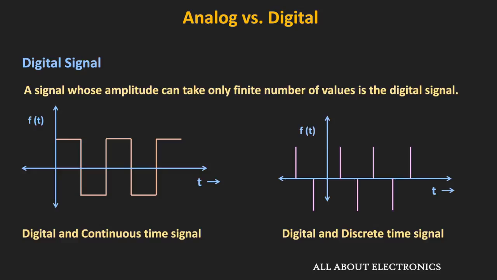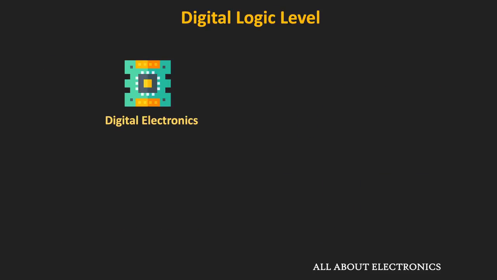So virtually all the modern digital circuits which we know are working on two voltage levels. One is the high voltage level, which is often referred to as logic high, and the second one is the low voltage level, which is often referred to as logic low. And since this type of digital circuit works on only two discrete voltage levels, the digital input and output of this type of circuit is often represented by the binary number system.